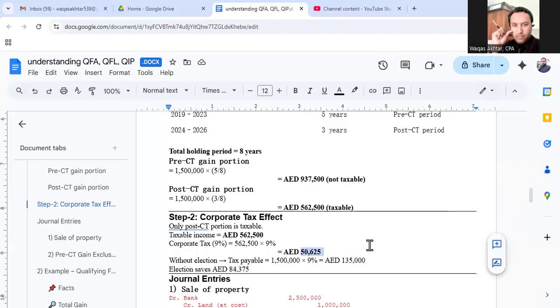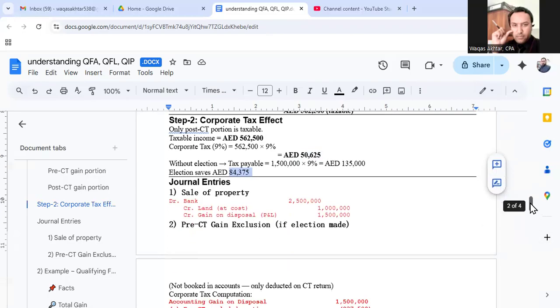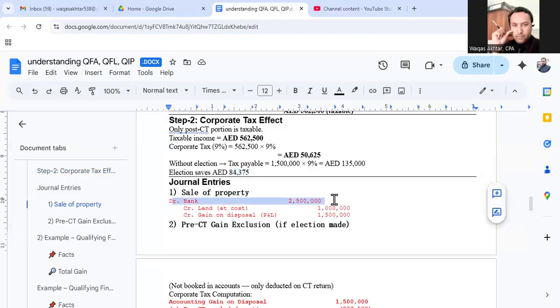And due to the election of the transitional rules, the entity saves 84,375 dirham. The journal entry at the sale of the property will be: debit the bank with 2.5 million, credit the land with 1 million, and credit the gain recognized by 1.5 million.